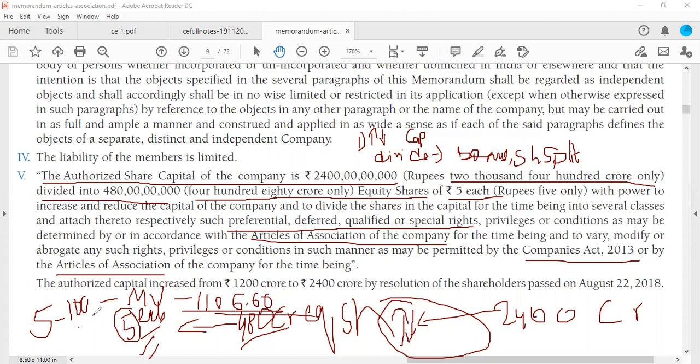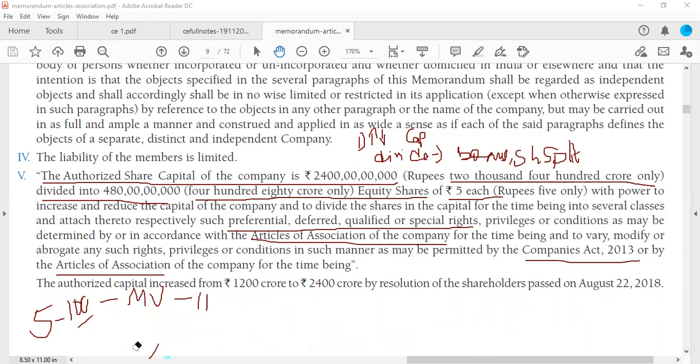You would have bought the share at 5 rupees. So how much would you have spent? You would have spent 500 rupees, right? You would have spent only 500 rupees when you bought the shares. But see the market value now: 1106.60. So see the difference between 5 rupees and the market value.